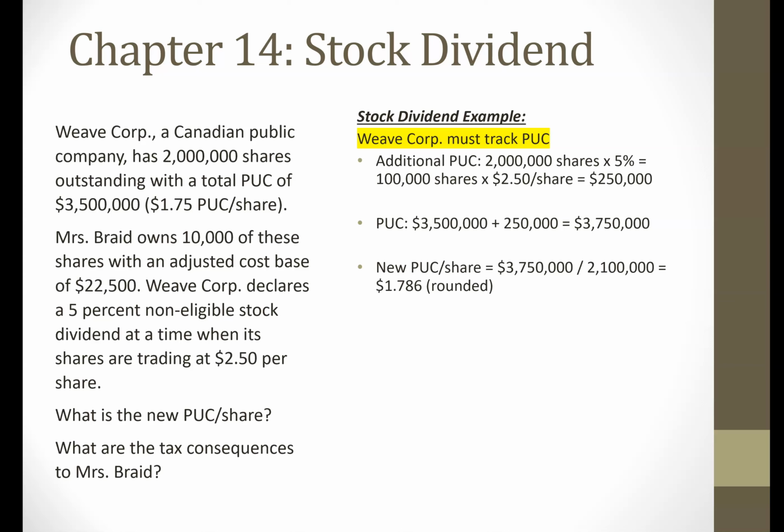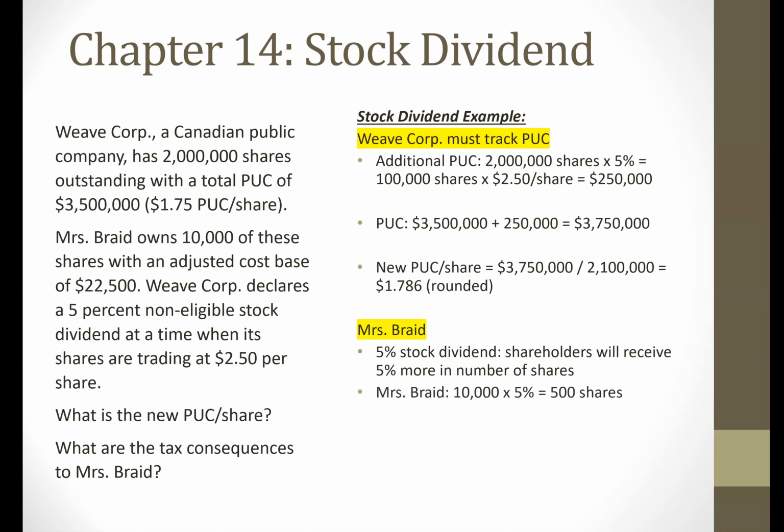Now we're going to figure out what are the tax consequences to Mrs. Braid. So she's going to receive the stock dividend. Now we've got to figure out, well, how much of the stock dividend is she going to receive? Now she owns 10,000 shares. And this is a 5% stock dividend. So that means she's going to get 500 new shares as a result of the stock dividend. That's the first step. Then what is the value of the stock dividend? Well, we take the 500 shares times the trading price of $2.50. So the value of the stock dividend is going to be $1,250.